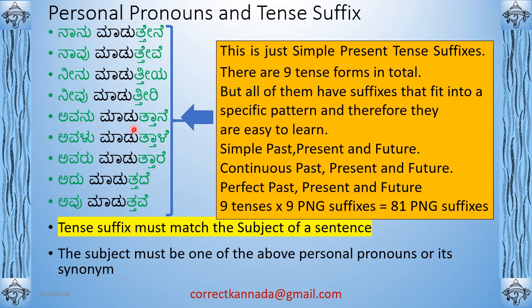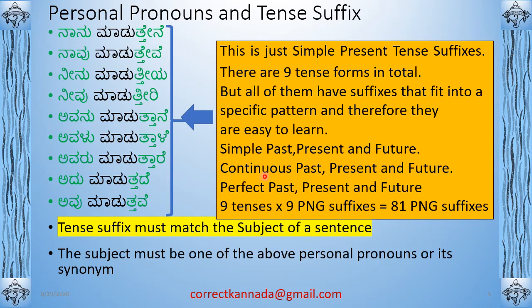Now, as we see, there are 9 pronouns and there are 9 suffixes. So this is just for one tense. There are 9 tenses that are differentiable in Kannada. They are simple past, present, future, that is 3. Continuous past, present, future, 3 more, 6. Perfect, that is there is a perfect tense, past, present, and future.